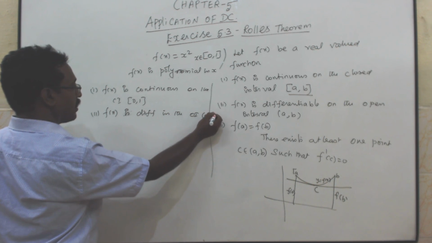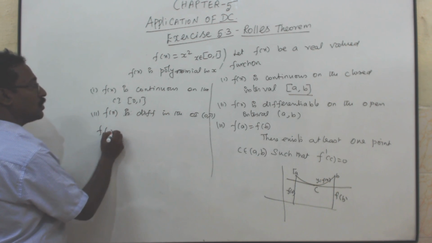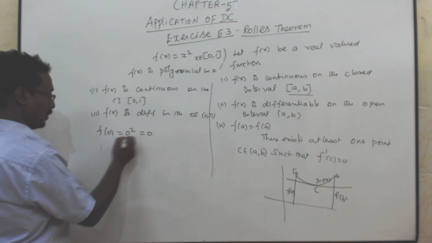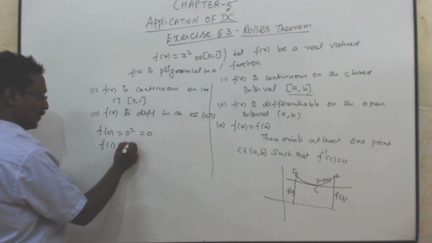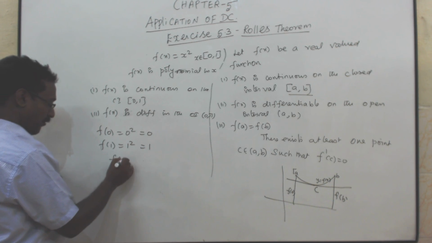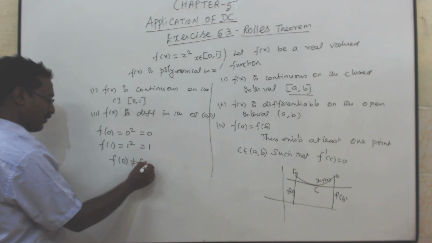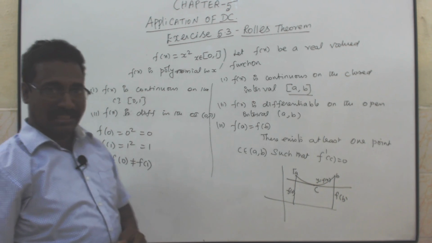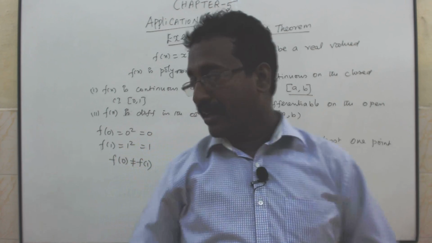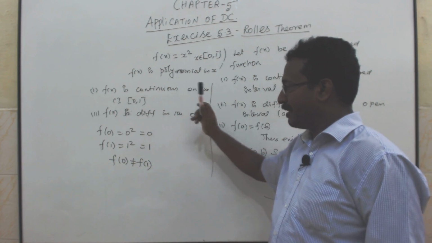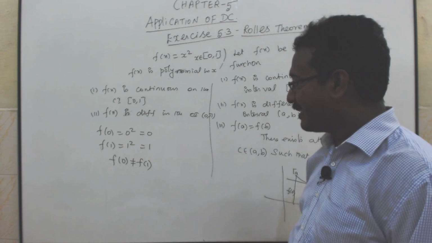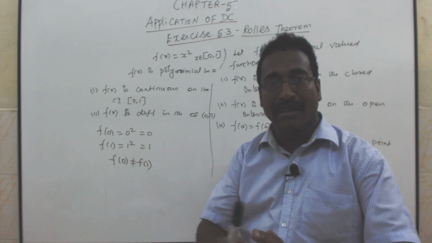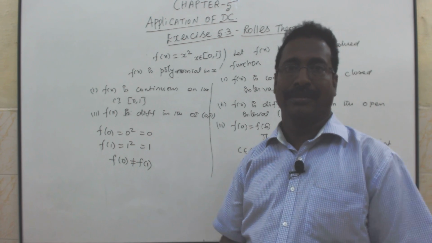F of 0 equals 0 square, equal to 0. F of 1 equals 1 square, equal to 1. But f of 0 is not equal to f of 1. One of Rolle's conditions is not satisfied, because it is continuous and differentiable, but f of 0 is not equal to f of 1.